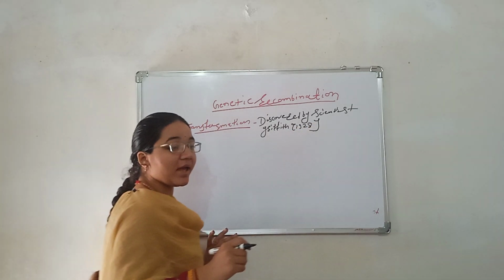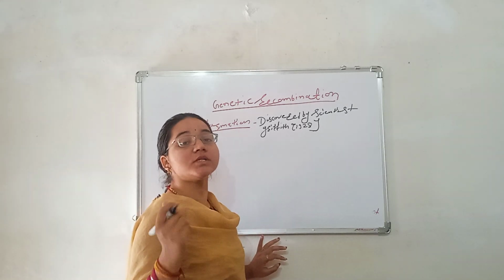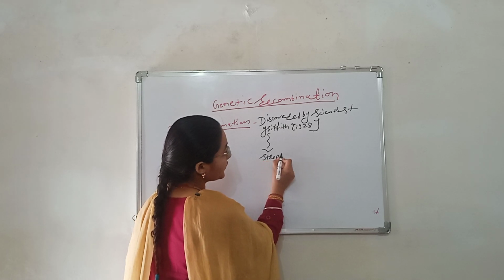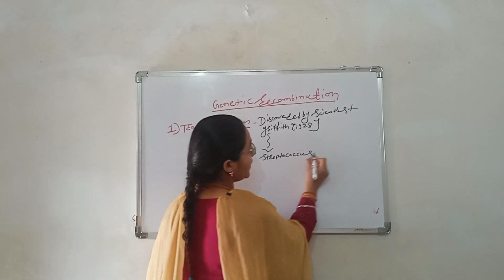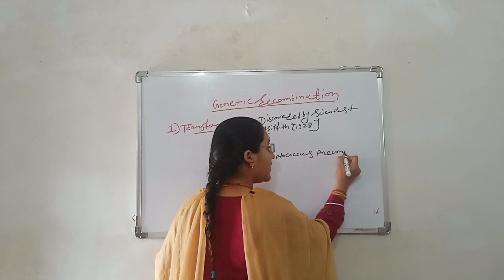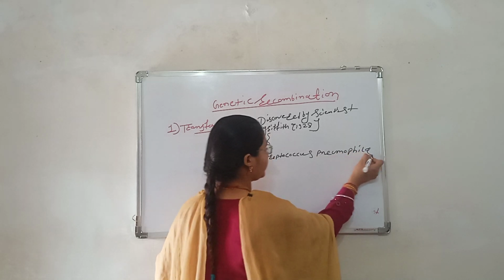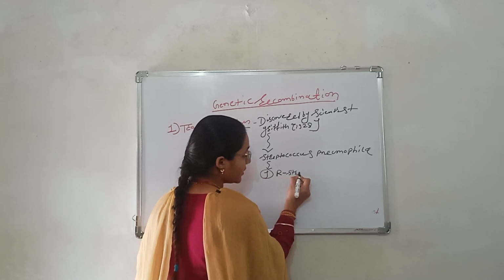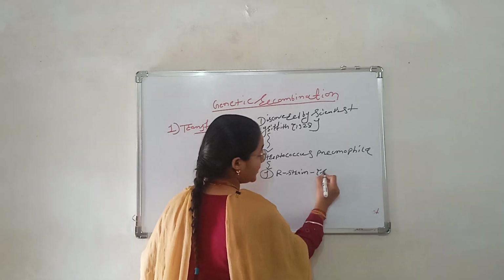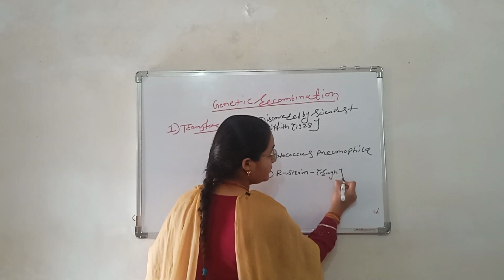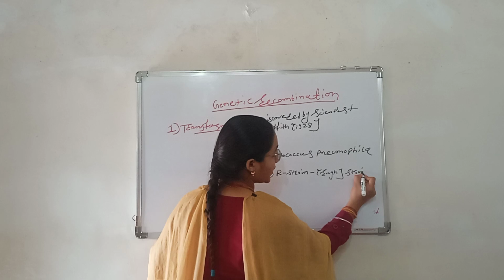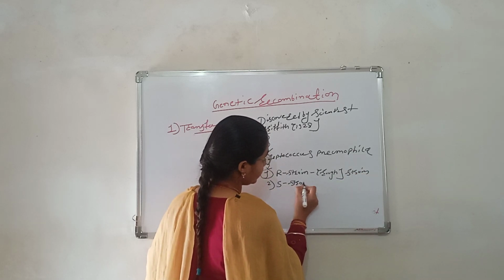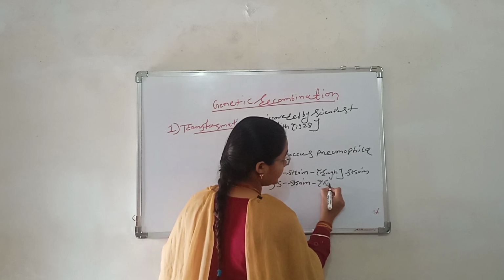He used the bacteria Streptococcus pneumoniae, with two strains. First is the R strain, meaning rough strain, and second is the S strain, smooth strain.